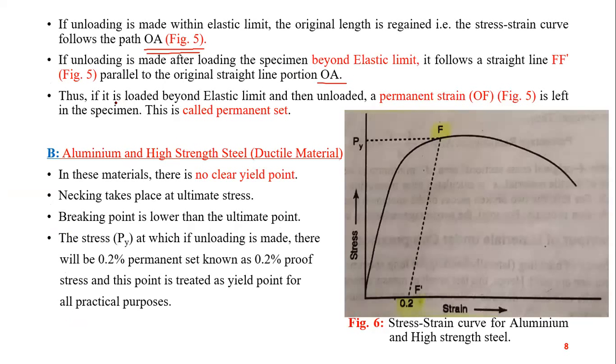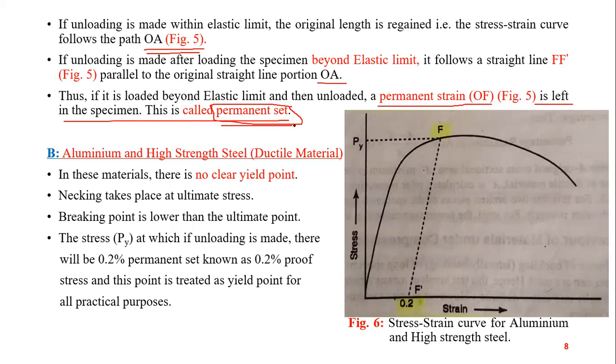Thus, if it is loaded beyond the elastic limit and then unloaded, a permanent strain OF is left in the specimen. This is called permanent set. Any ductile material, be it steel, aluminium, or any other ductile material, if unloaded at any point beyond the elastic limit, there will be a permanent set.